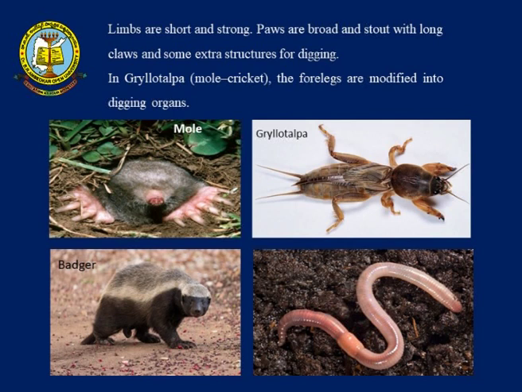You also have Gryllotalpa, a mole cricket, where the forelimbs are modified for digging. And of course, the earthworm is cylindrical, which helps in easily burrowing inside the soil.